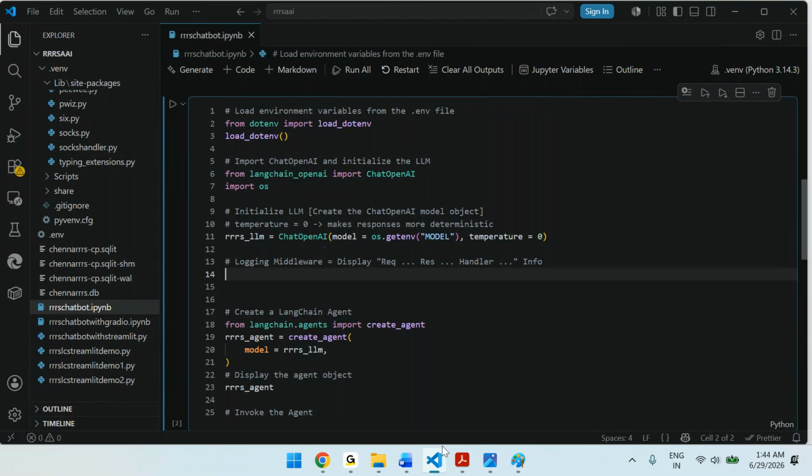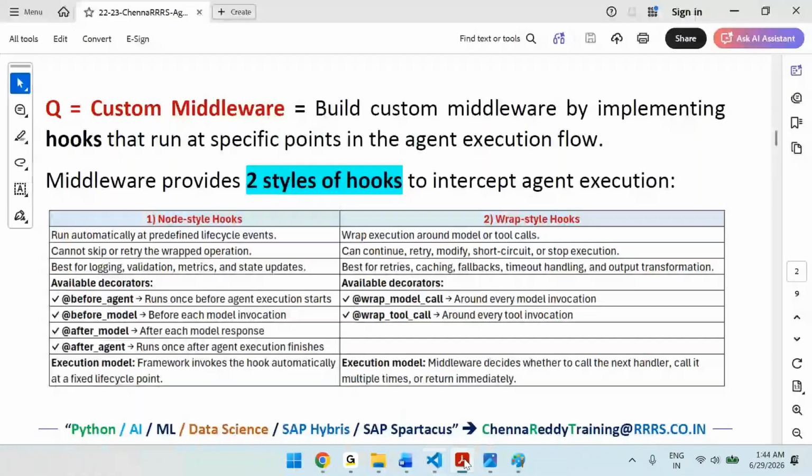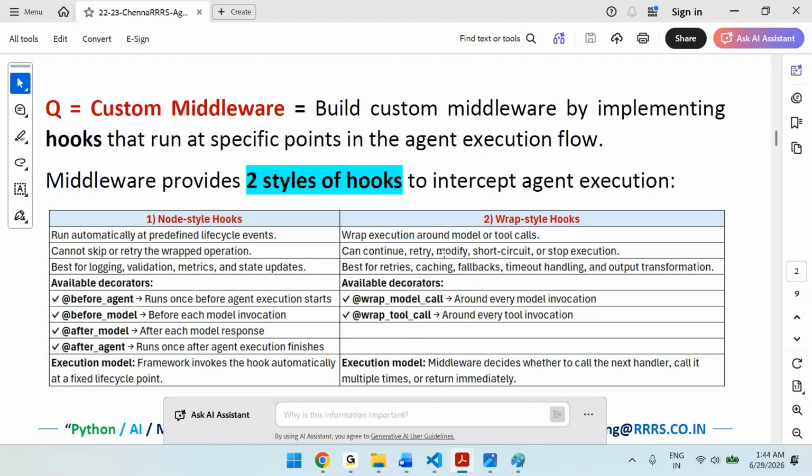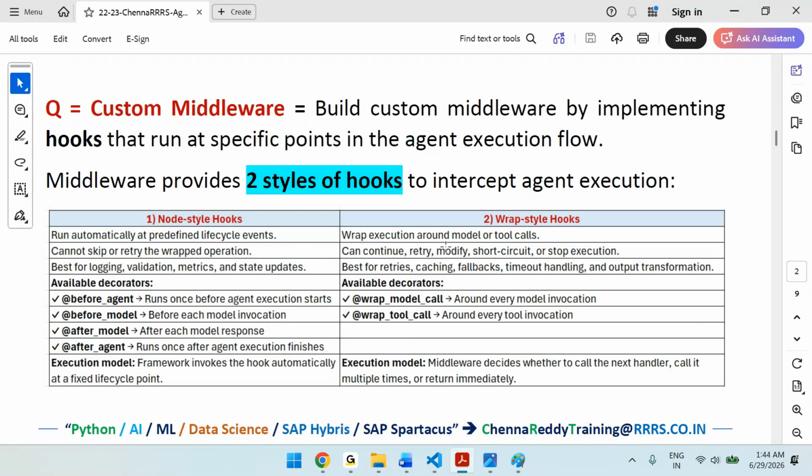Then if you go back to our discussion, which hook do I need to use? You can see we have before agent, after agent, before model, after model. I want to go around the model. If you want to go around the model, then go with wrap model call.